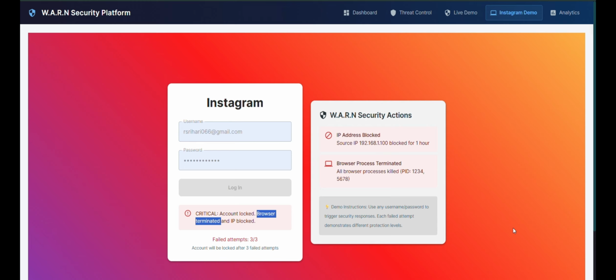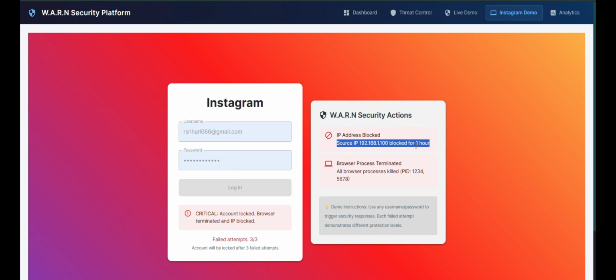As I'm showing the demo, I have made a small change in the code: I have turned off the browser termination, because if I terminate the browser, I may have to set up the thing again. So the IP address is blocked, and it is blocked for an hour.